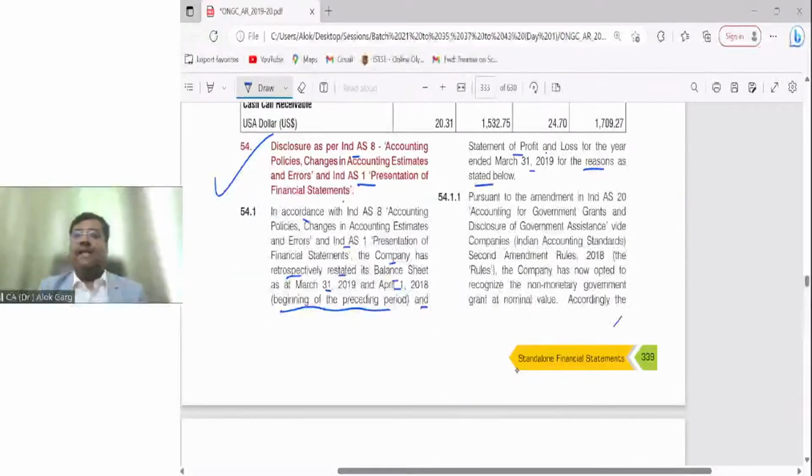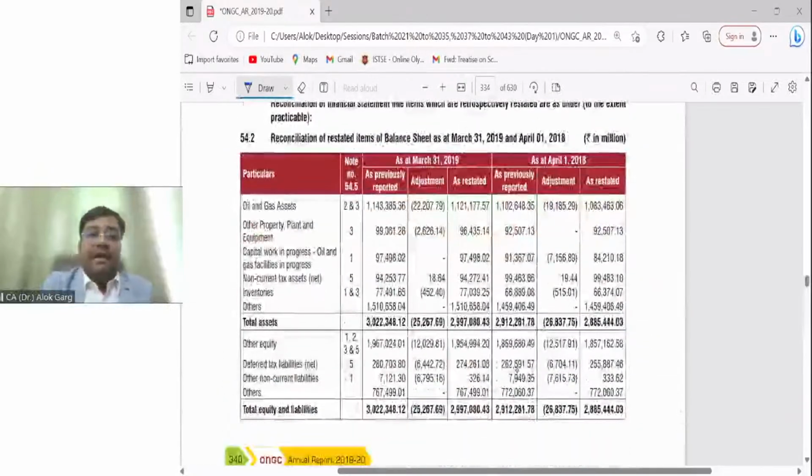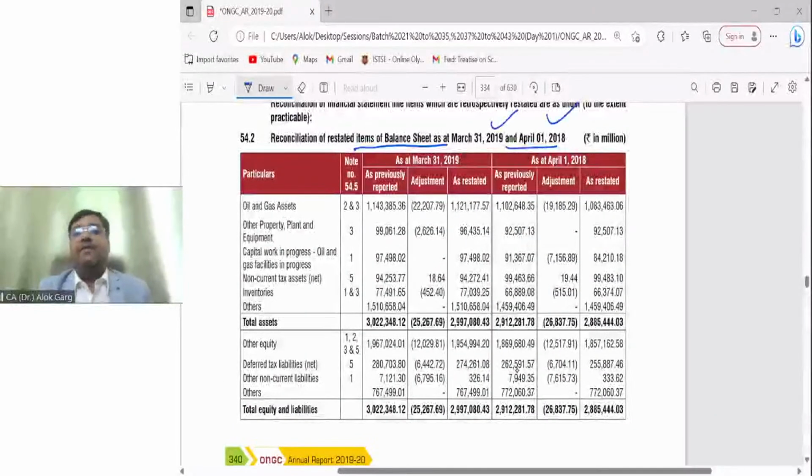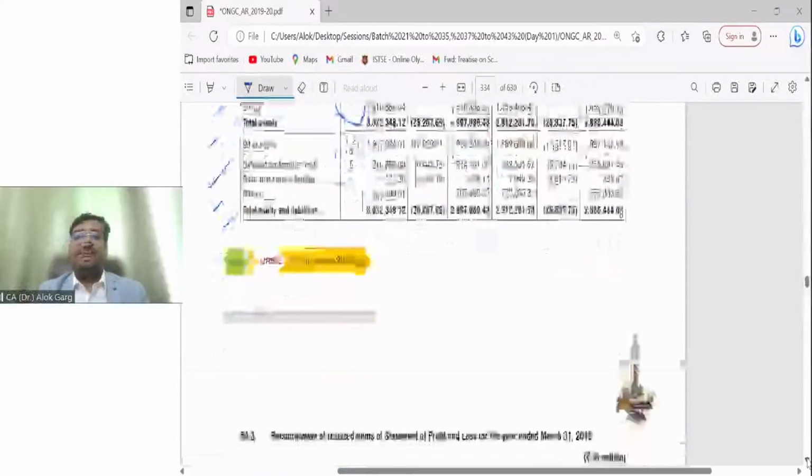Yes. Friends, they have given reason for that, right? And if you will see, they have given a reconciliation of balance sheet as on 31st March 19 and 1st April 18 as well. Why? Because whatever they have published in the earlier years, 31st March 18 and 31st March 19, whatever was previously reported, whatever is adjustment and whatever is restated, they have given line item wise. They have given line item wise balance sheet, right? And also they have given the note reference so that the user will be able to understand what change, what correction, what change the company has made.